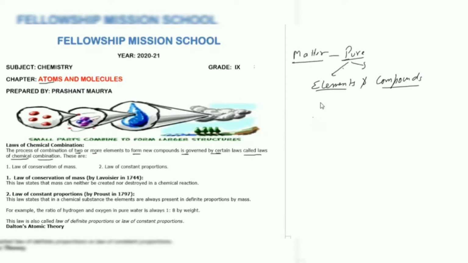That means whenever you are performing a chemical reaction or doing any chemical combination, these laws should be followed. The first of them is the law of conservation of mass. The second one is the law of constant proportion. The law of constant proportion was given by Proust and the law of conservation of mass was given by Lavoisier.